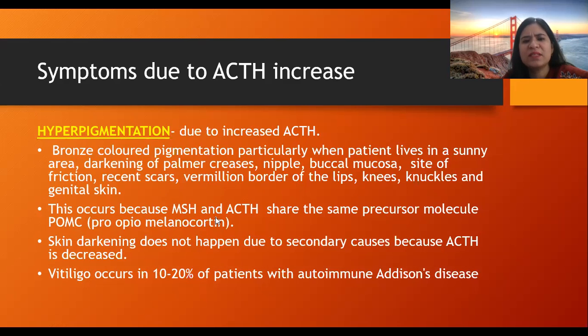This occurs because ACTH and MSH share the same precursor molecule, POMC, that is pro-opiomelanocortin. Right? The skin darkening does not happen in secondary causes because ACTH is decreased. In secondary causes, in which the pituitary and hypothalamus are affected, there is decreased ACTH along with decreased adrenal hormone, so there will not be hyperpigmentation. Vitiligo occurs in 10 to 20% of patients with autoimmune Addison's disease. Right?